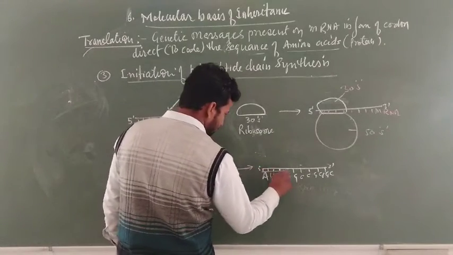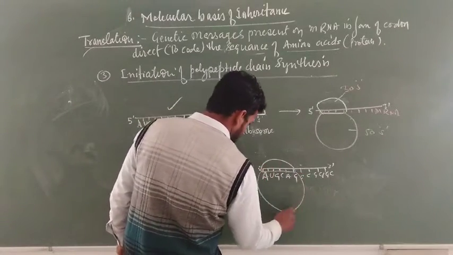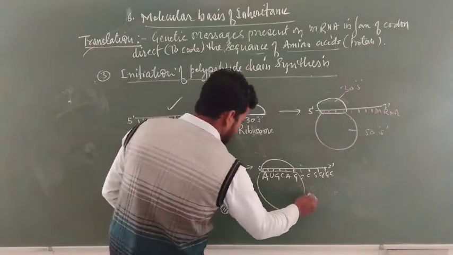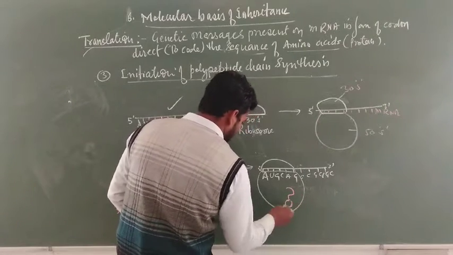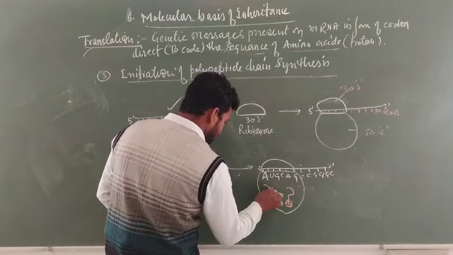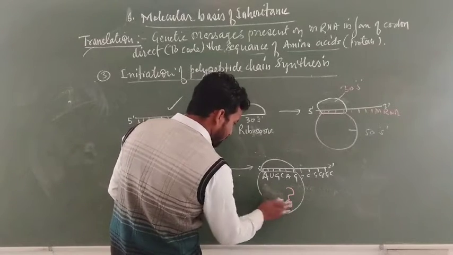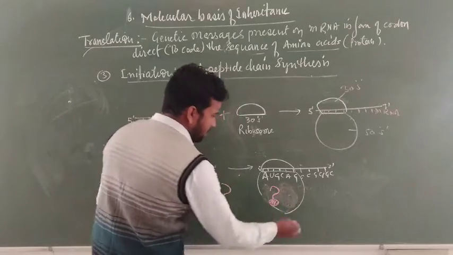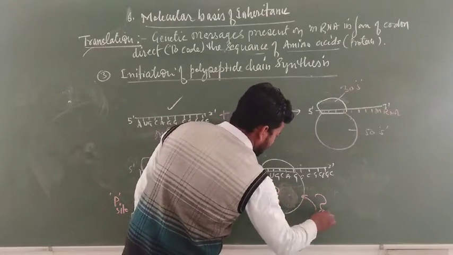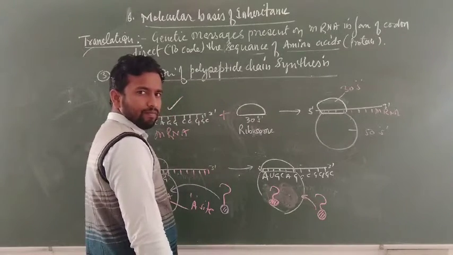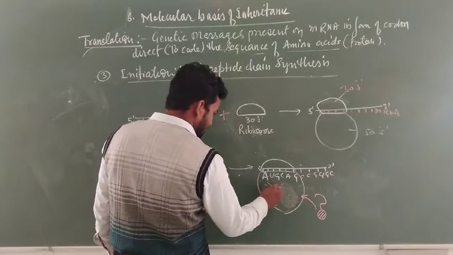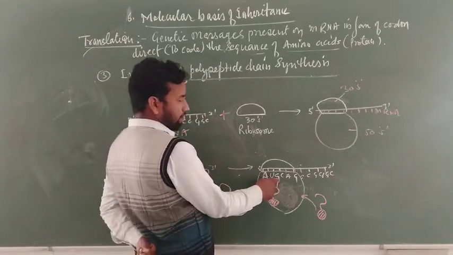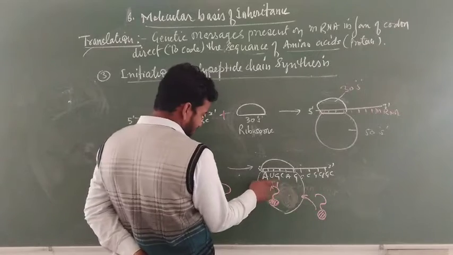This is the ribosome that attaches to this. Now the tRNA enters the acceptor site and moves to the P site, carrying the amino acid. Now the next tRNA is ready, and its anticodon joins with the first codon, the coding region, that is AUG.